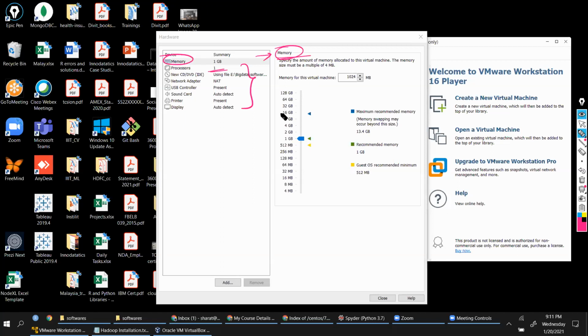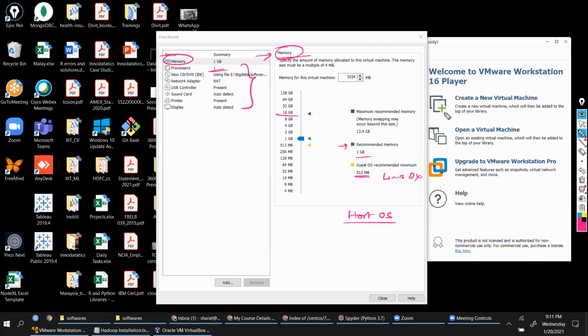Now I have in total 16 GB memory. Guest OS recommended minimum is half a GB. Guest OS is nothing but my Linux operating system. Host OS is the Windows operating system that I'm running this software on. And it is recommending us to go with 1 GB minimum.